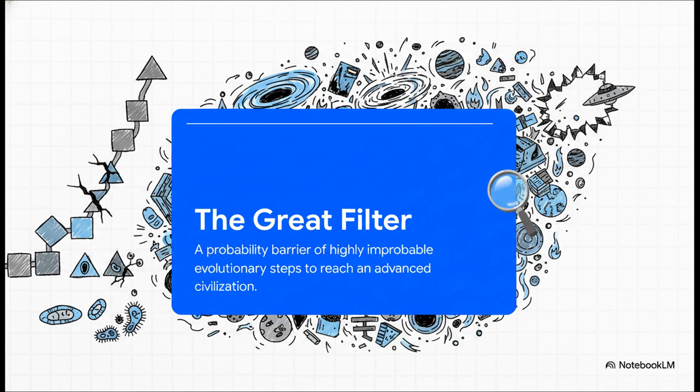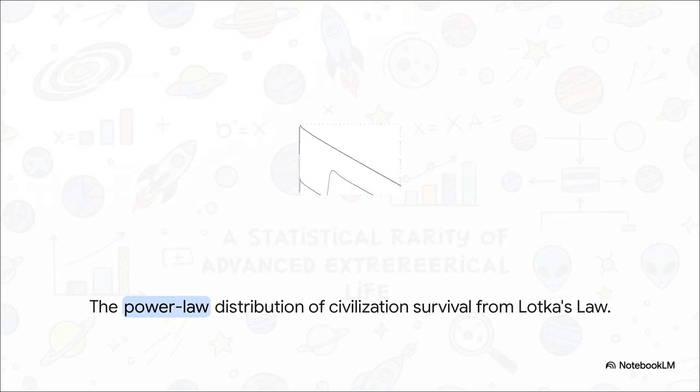This introduces the concept of the Great Filter. This theory suggests there's a universally pervasive probability barrier made up of highly improbable evolutionary transitions, or just catastrophic existential threats, that almost no life can pass through. It's essentially the universe's ultimate bottleneck.